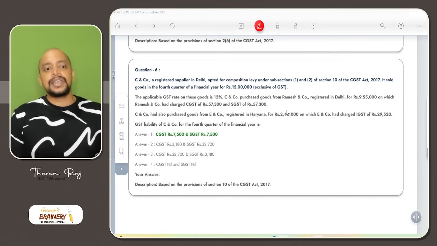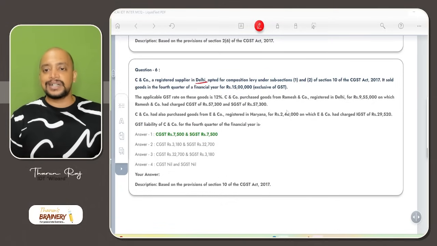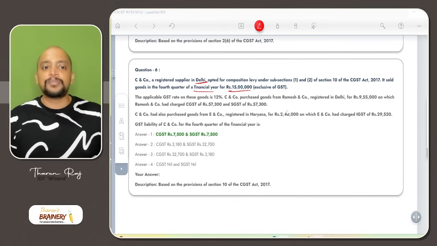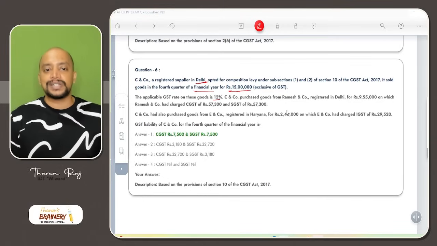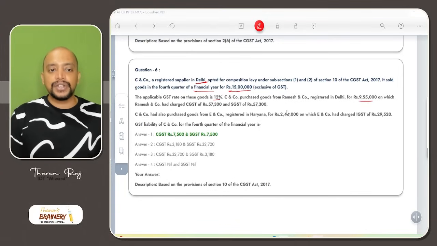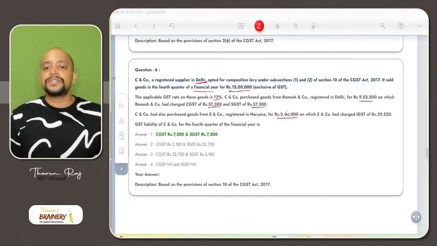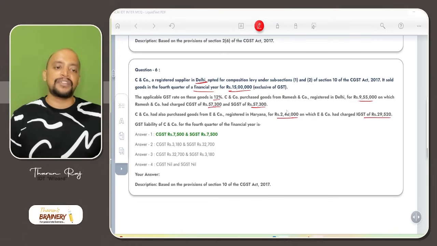Then question number 6. C&Co, a registered supplier in Delhi, opted for composition scheme under 10.1. It sold goods in the fourth quarter of the financial year for 15 lakhs exclusive of GST. The applicable rate on these goods is 12%. C&Co purchased goods from Ramesh and Co registered in Delhi for 9 lakh 55, on which Ramesh and Co has charged CGST of 57,300 and SGST of 57,300. C&Co has also purchased goods from E&Co registered in Haryana for 2 lakh 46, on which E&Co has charged IGST of 29,520.